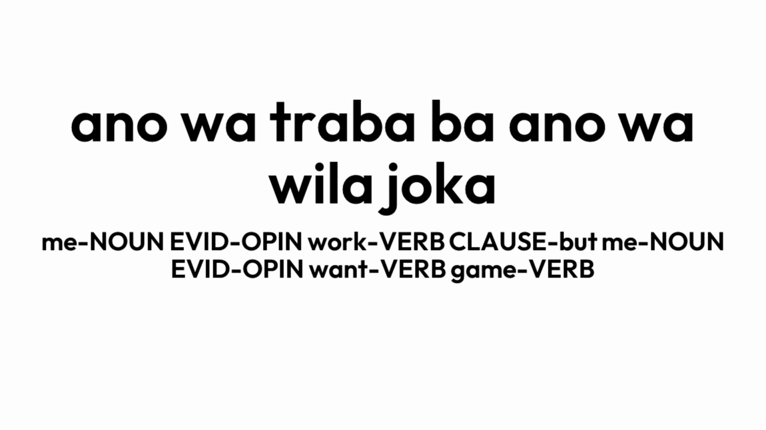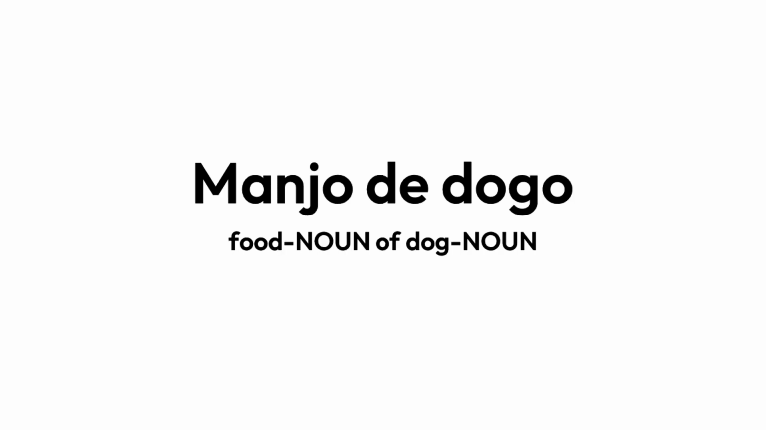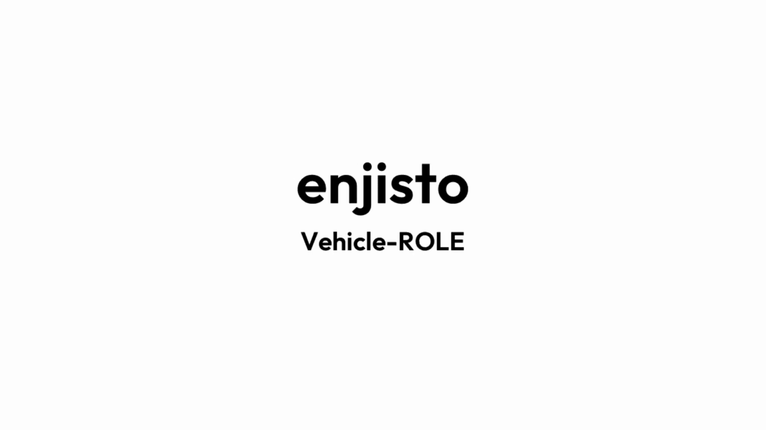Ki is the opposite of la. So, ano wagari ki gato tarama yano is I'm angry because the cat fought me. Lastly, the word de or di means of something. Mangia de dogo would mean the dog's food. Pico de enjaro would mean the person of driving, although you can use engisto here.